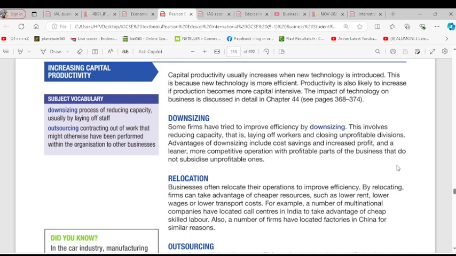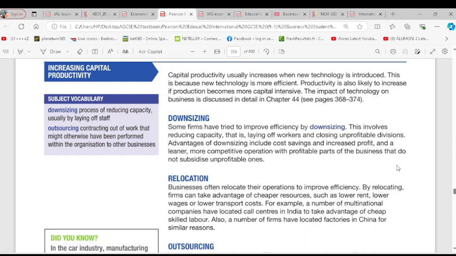For capital productivity, it's simply talking about technological advancement. So most of the time when technology is being introduced, output will definitely increase, because technology makes things become faster and better. Do you get the point? So productivity is also likely to increase if production becomes more capital intensive. The impact of technology on business is discussed in chapter 44. We'll get there anyway.